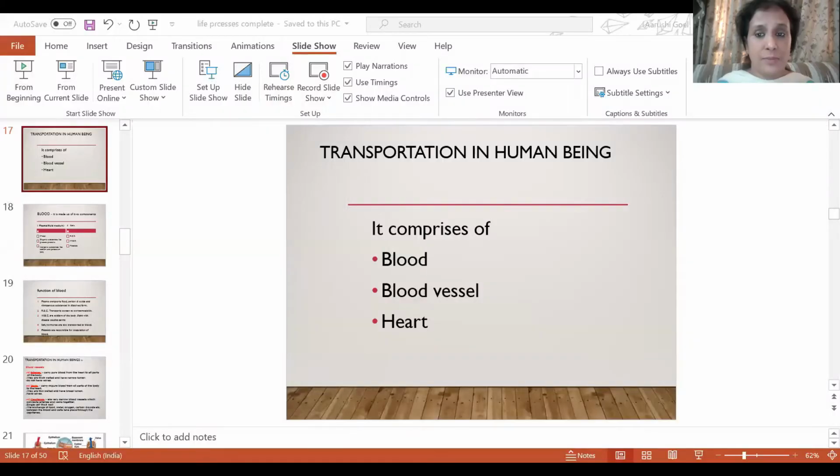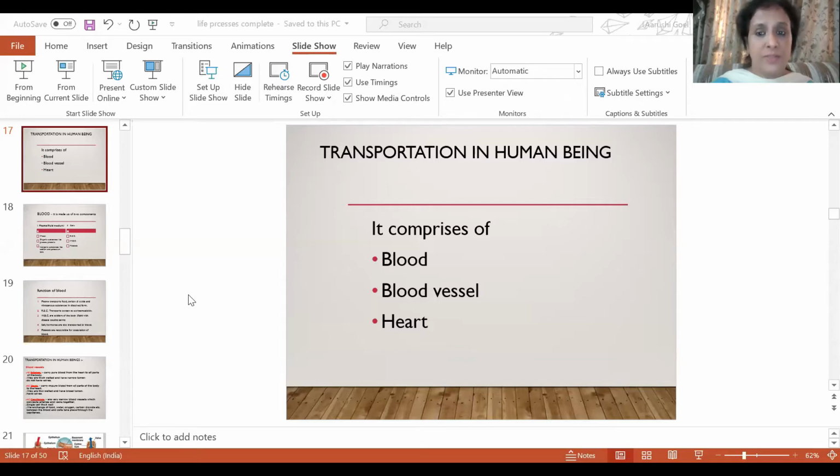Similarly, oxygen is coming to the lungs, and from lungs, it has to be carried to each and every cell of the body. And similarly, the waste material, carbon dioxide, needs to be collected from all parts of the body. So this is quite obvious that we need a transport system in our body, which can perform all these functions.